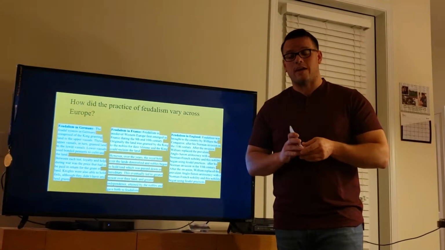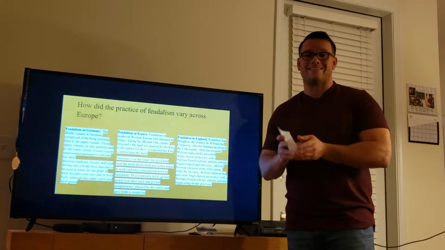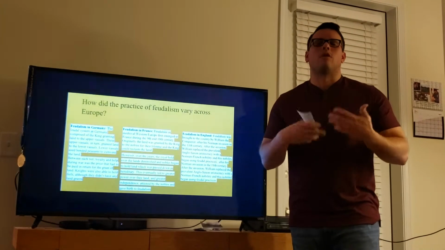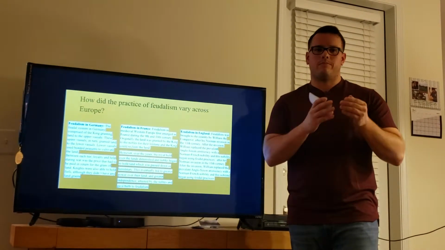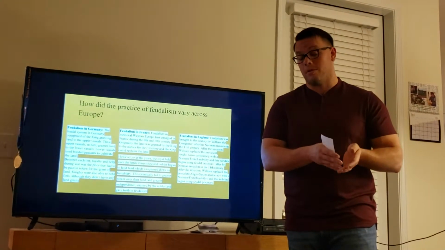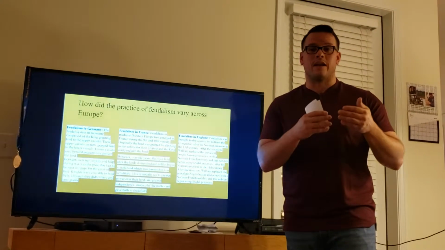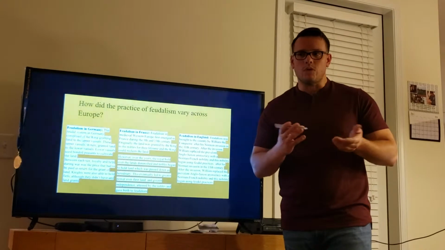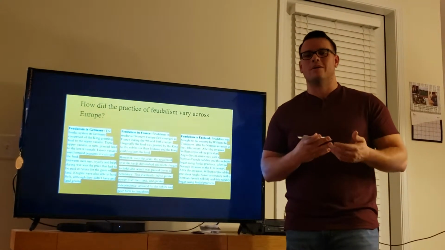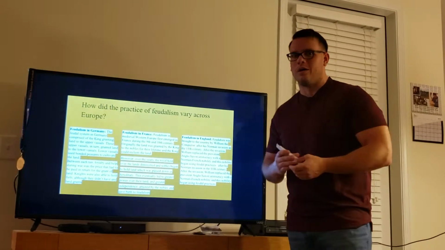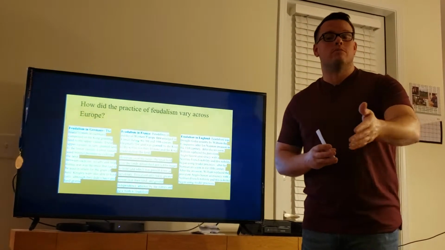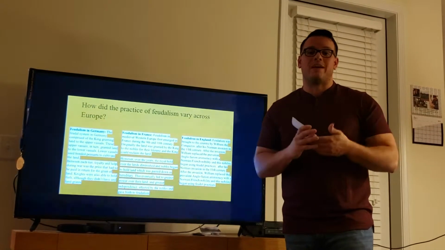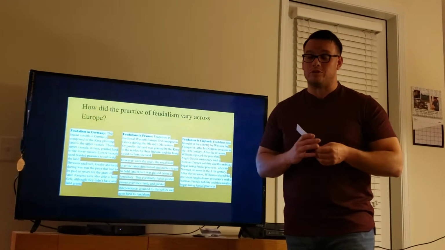Within France, on the other hand, they were allowed to hereditarily pass down their lands to their kin. This built a little stronger system just because then it was passed down to an individual that had grown up on the land and had gotten a rapport with its peasants within its manor. This would create a better kind of handshake agreement, as we spoke about before, than just a random noble that came from another land, completely changed the system within that manor, just because the king decided to appoint him like it was set up in Germany.